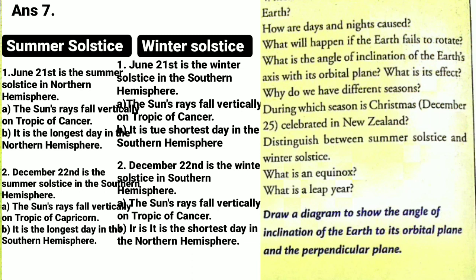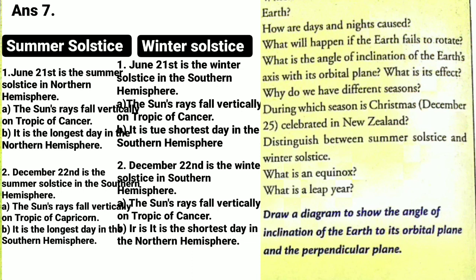Under the winter solstice, first point, June 21st is the winter solstice in the southern hemisphere. Under this A point, the sun's rays fall vertically on Tropic of Cancer. B point, it is the shortest day in the southern hemisphere.